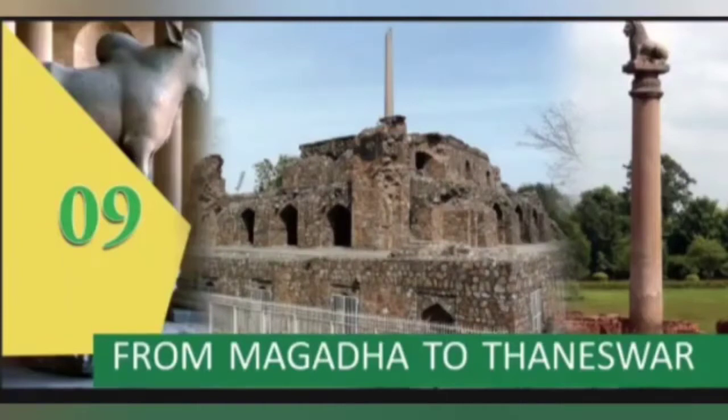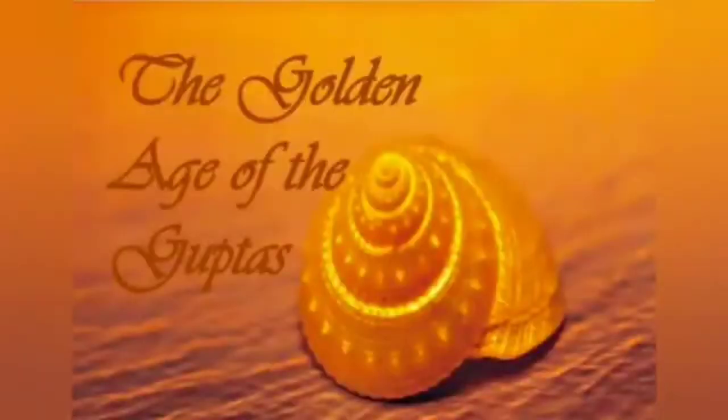Magadha to Tanishwar. This is the last part of this lesson. The next side heading, The Age of Guptas. Here you have a poem by O.N.V.